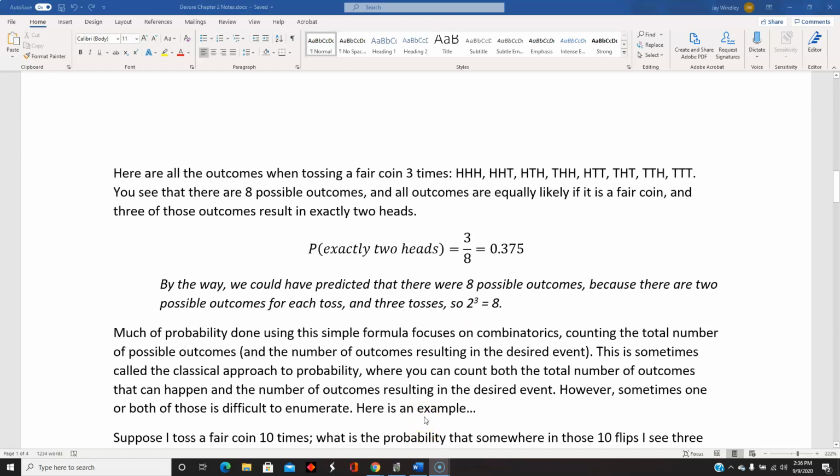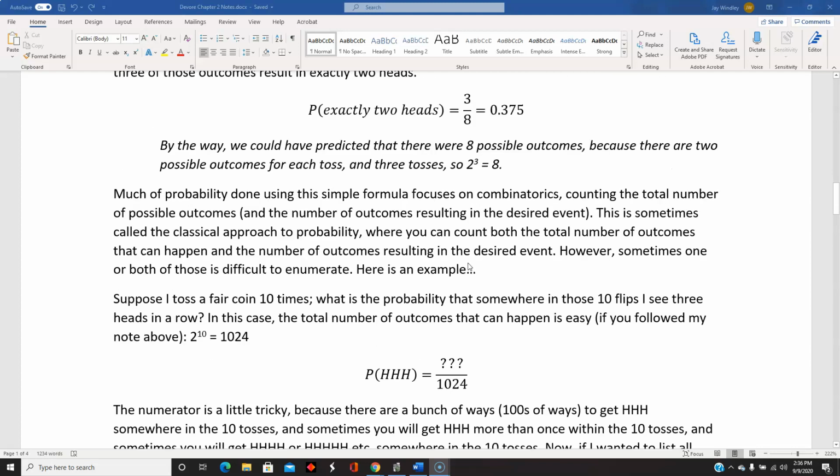So in this realm of probability, there's a lot done with combinatorics, counting the total number of things that can happen for the denominator, and then counting the total number of ways that the event can happen for the numerator. However, sometimes one or both of those, the numerator or the denominator, can be difficult to count or enumerate. Here's another example.